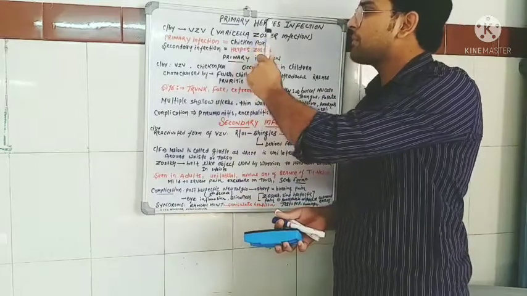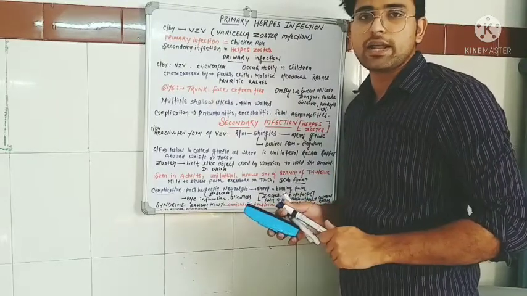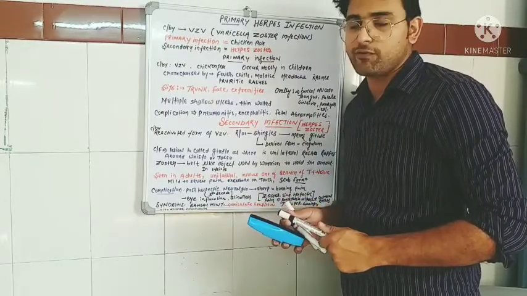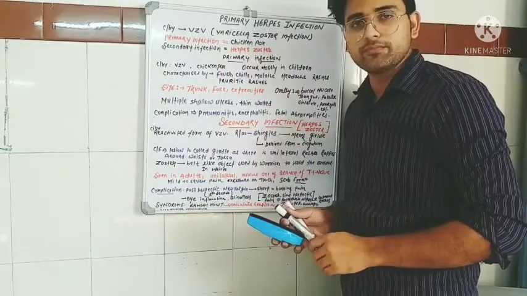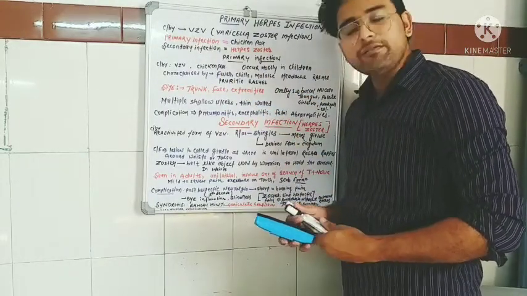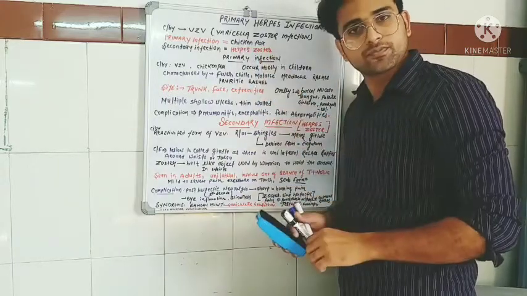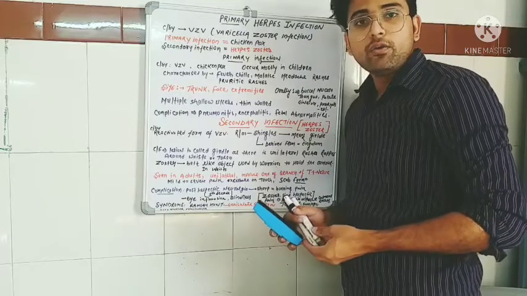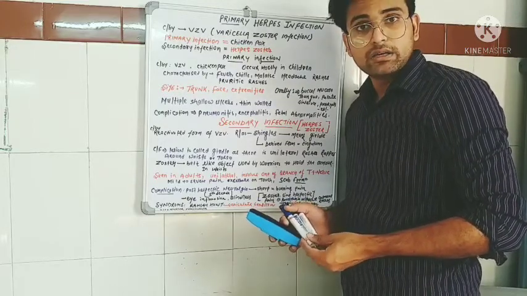The primary herpetic infection is caused by a virus called Varicella zoster virus, VZV in short. The primary infection of the Varicella zoster is called chickenpox. In rural families it is called Mata Maya.